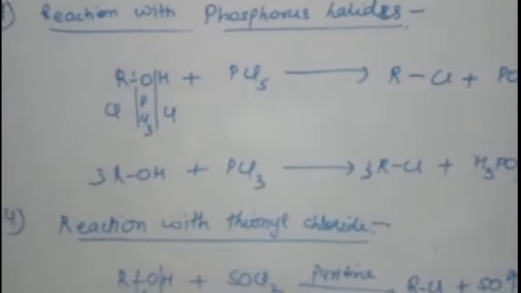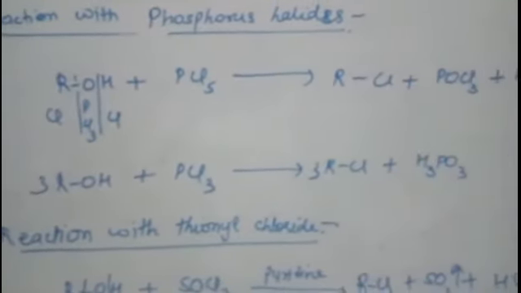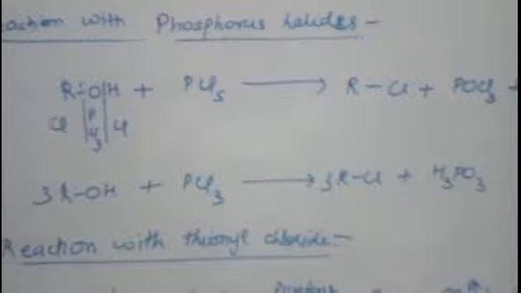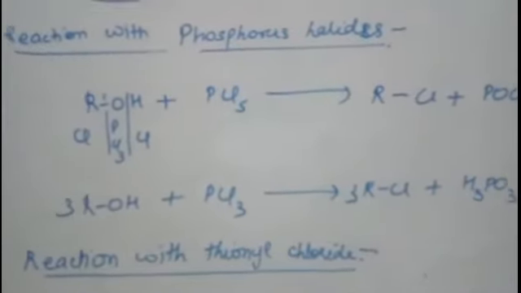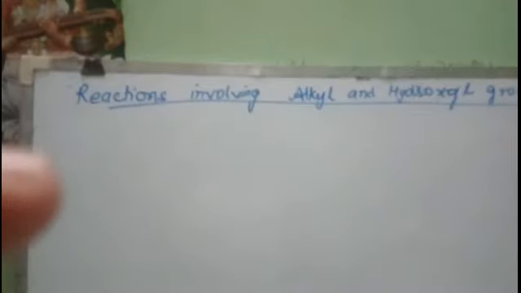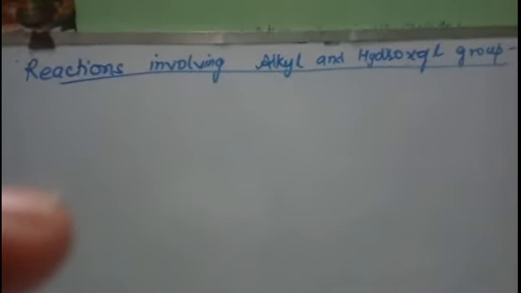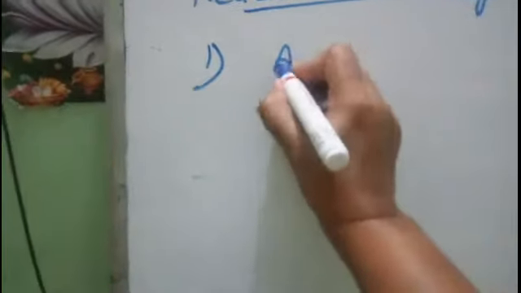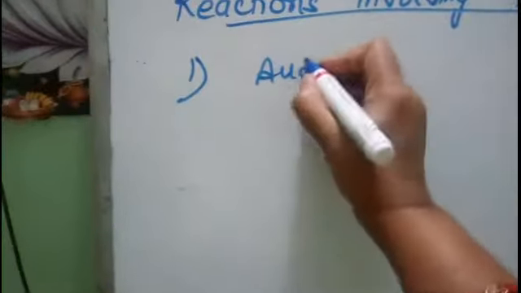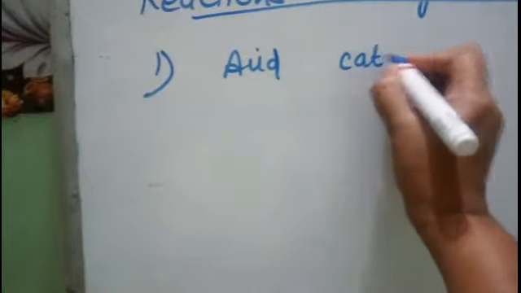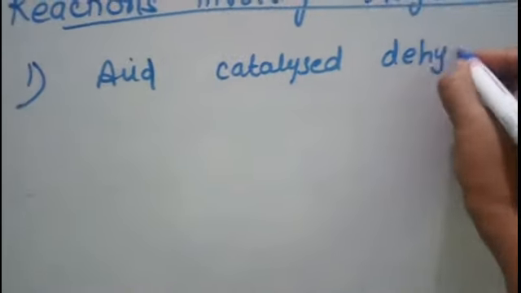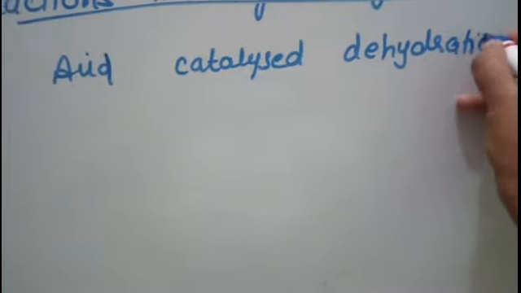Now next we will continue with reactions where the complete molecule of alcohol is involved. Got it? So students, we will study now the reactions in which the alkyl group as well as the hydroxyl group both are involved, and in that the first reaction we will study is acid catalyzed dehydration. Acid catalyzed dehydration of alcohol.